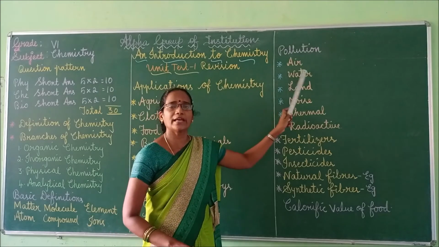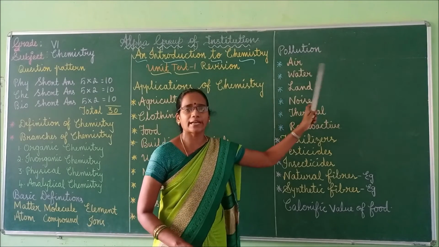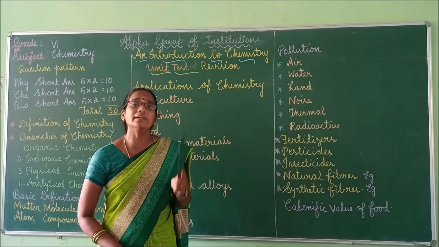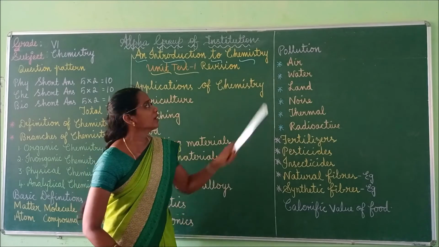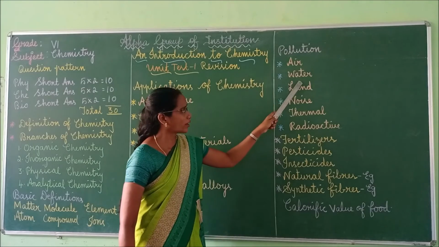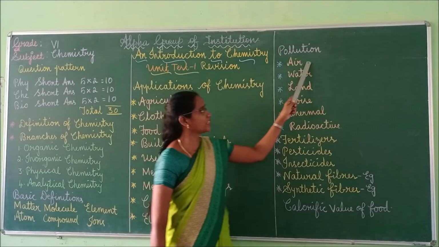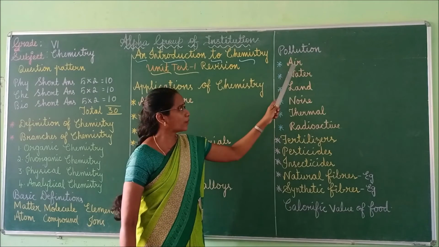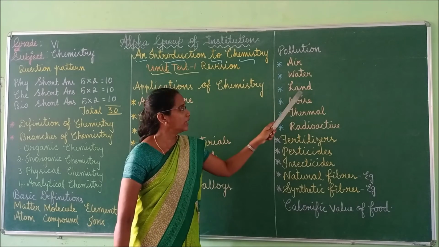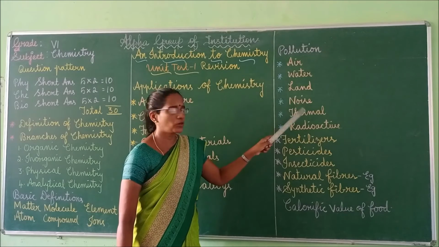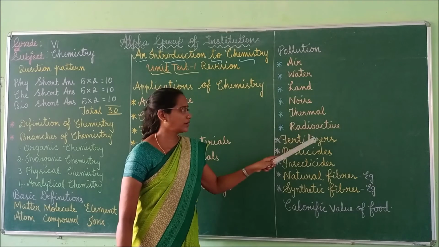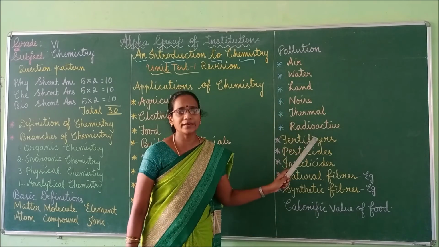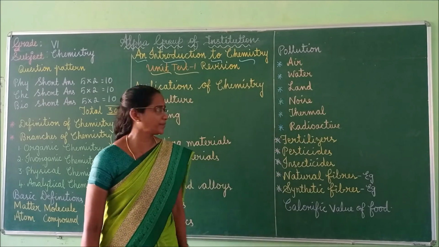Suppose the question is to mention the types of pollution or name the types of pollution. In that case you have to mention the different types of pollution like air pollution, water pollution. Here you have to mention the word pollution also. Don't simply write air, water, land. Air pollution, water pollution, land pollution, noise pollution, thermal pollution, radioactive pollution. So these will come under the types of pollution.